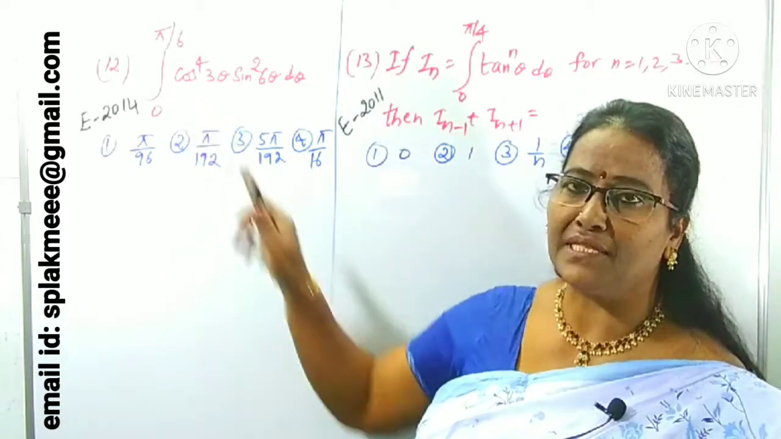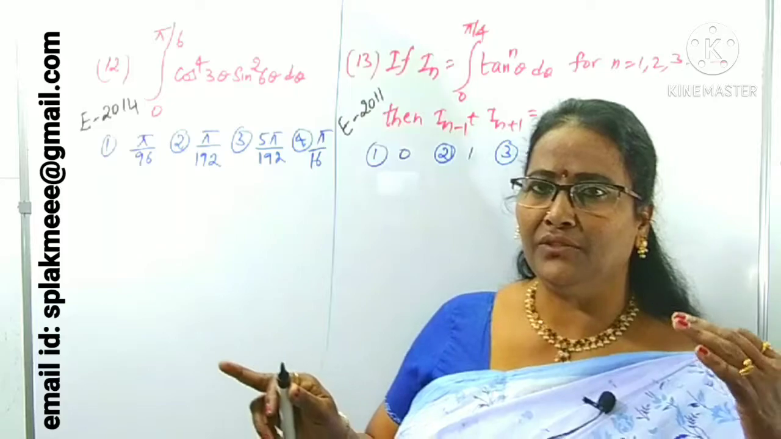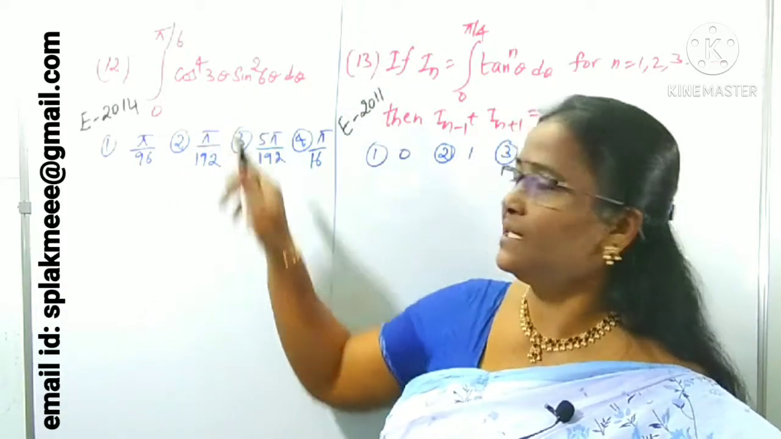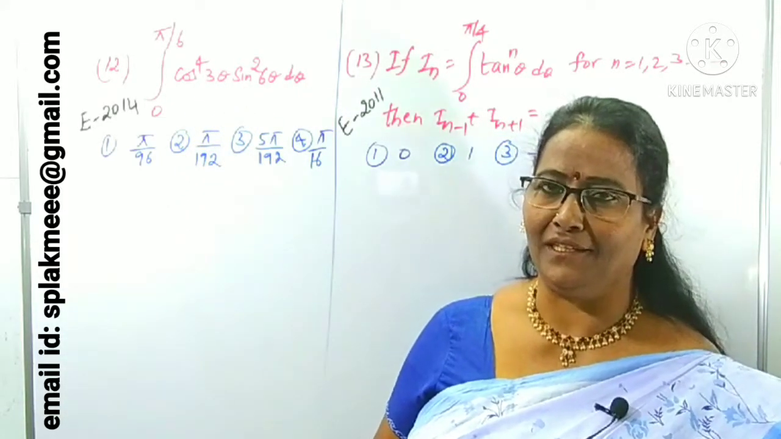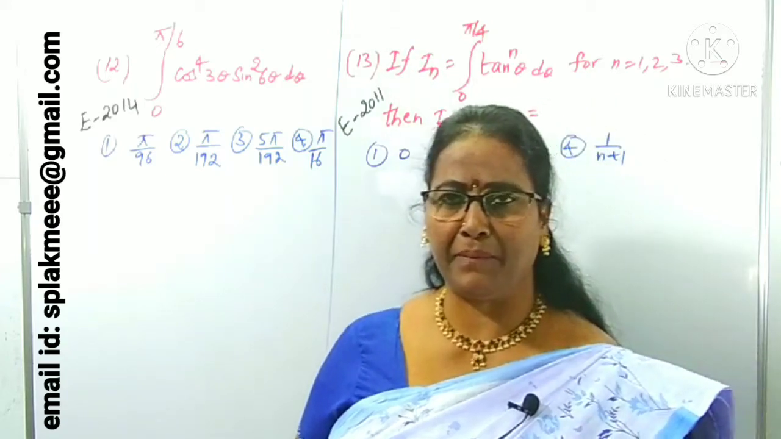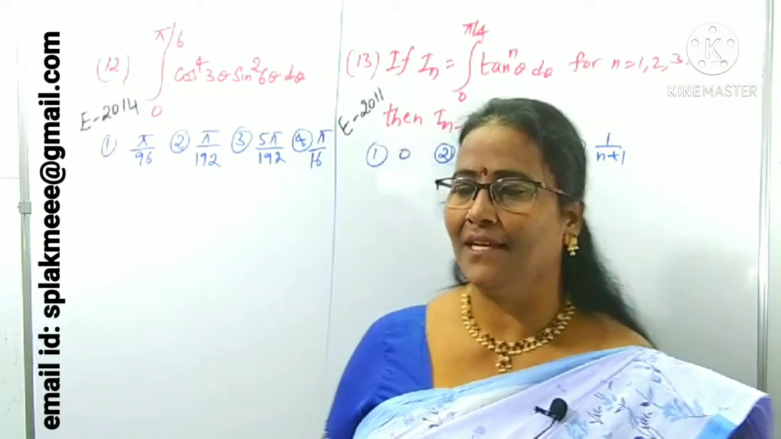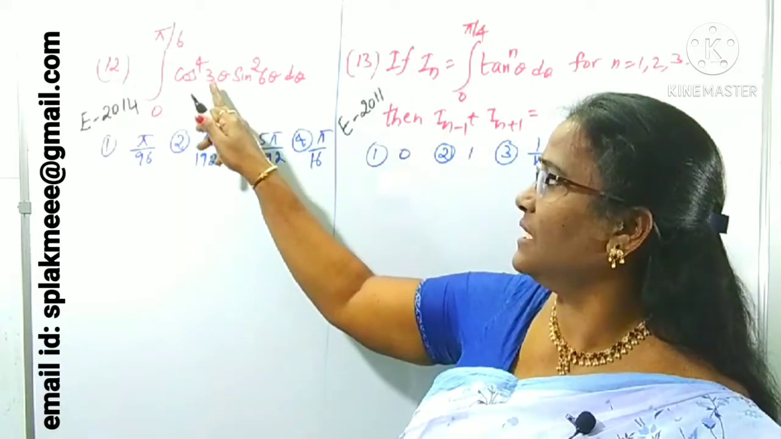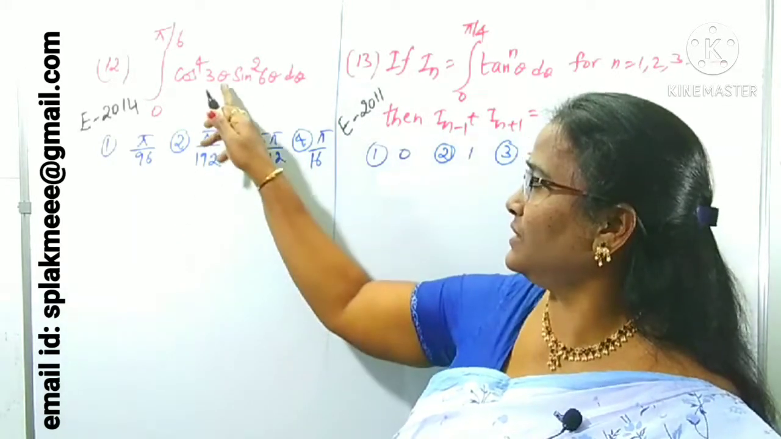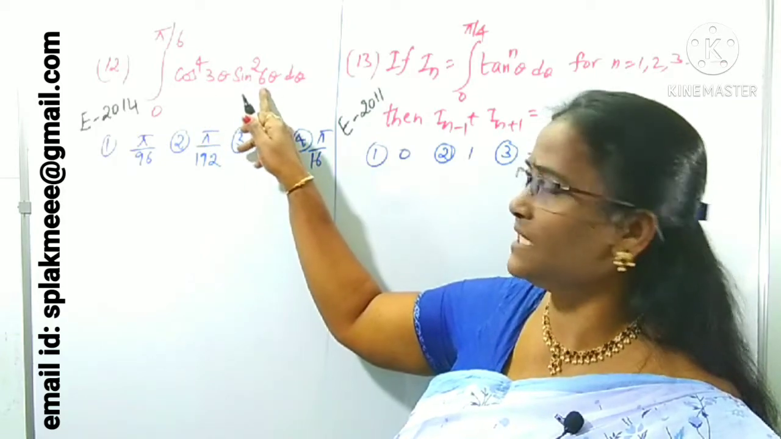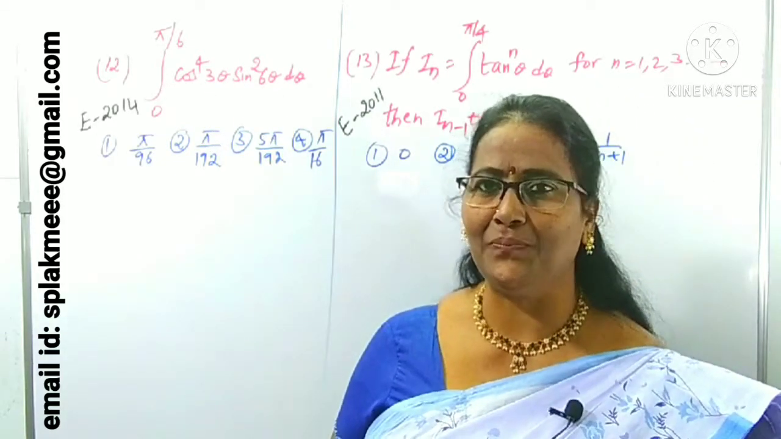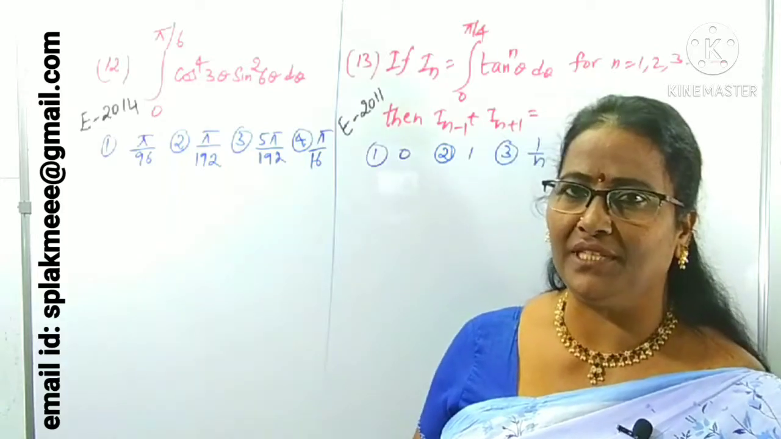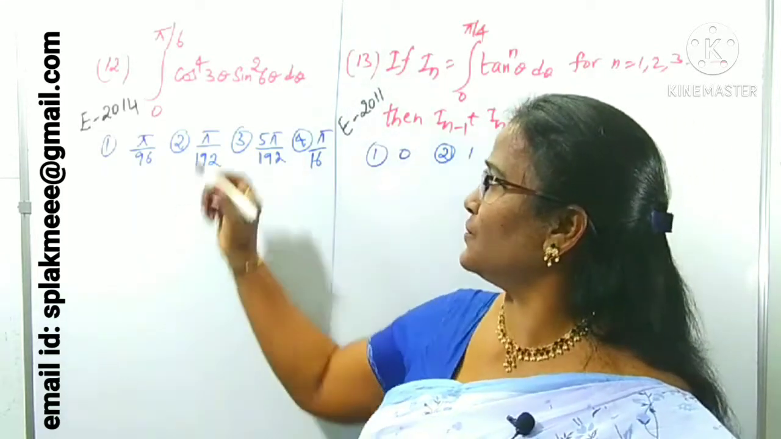What is the given function? Sin^2 6θ cos^4 3θ. Is it in the form of sin^m x cos^n x? No, it is not. There x means only one multiple, but here it is multiples of 3 and multiples of 6. We can adjust it into the reduction formula, then we can calculate it. How can we use it?